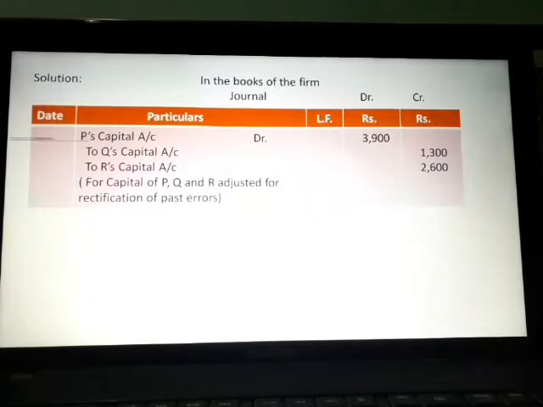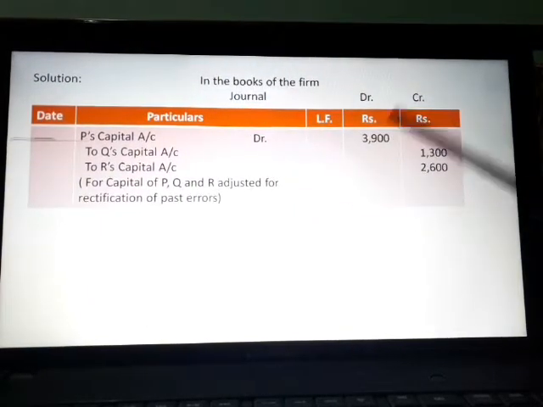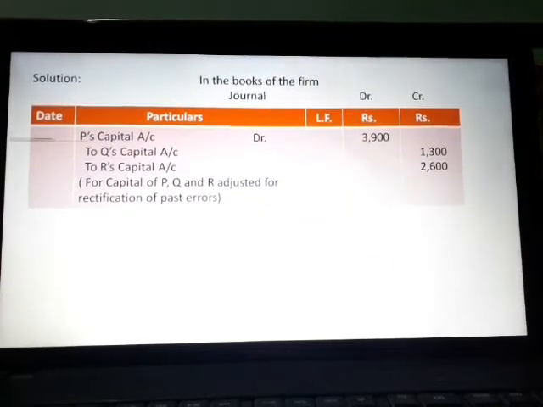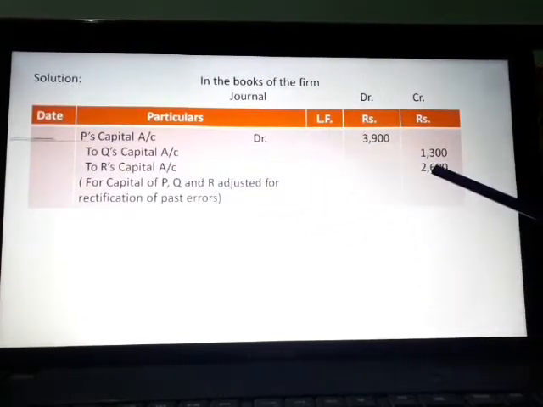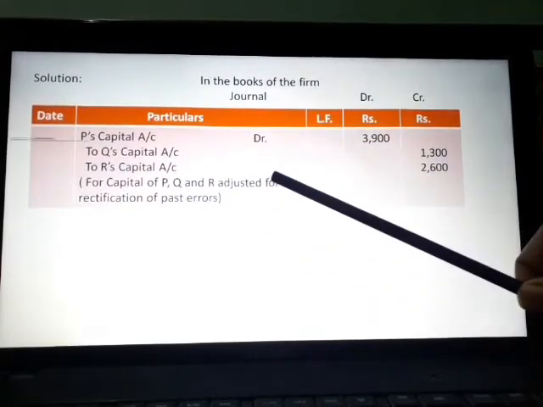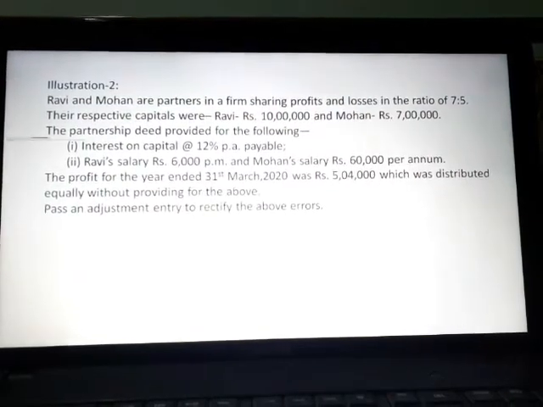So finally the adjustment entry is P's capital account debit 3,900, to Q's capital account 1,300, to R's capital account 2,600, for capital of P, Q and R adjusted for rectification of past errors. Now come to the second illustration.